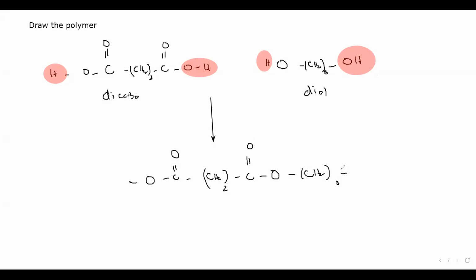The reason here is that what is between the functional groups does not affect the polymer. That's why we can use a symbolic representation and put n plus 2n water molecules. So this polymer is known as polyester because it has an ester linkage. These are the two synthetic polymers you have to learn.